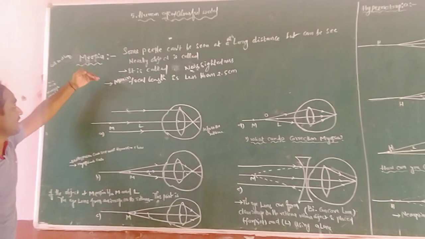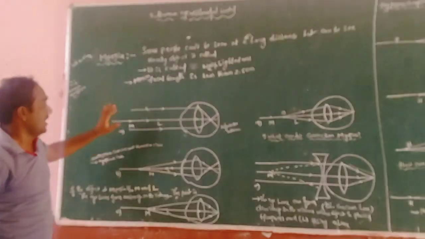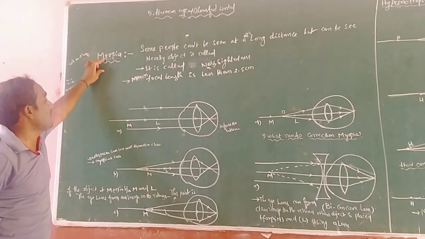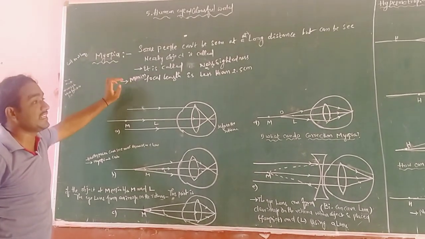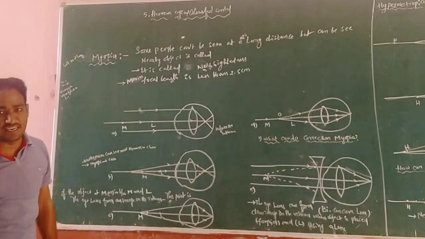So what is the definition of myopia? It is nearby sightedness. And what is the focal length in myopia? The maximum focal length is less than 2.5 centimeters.